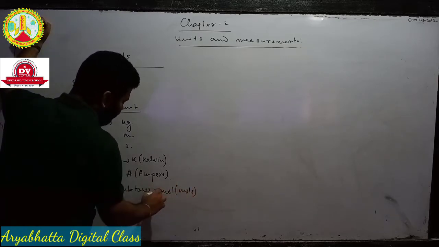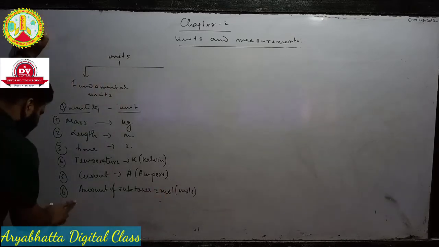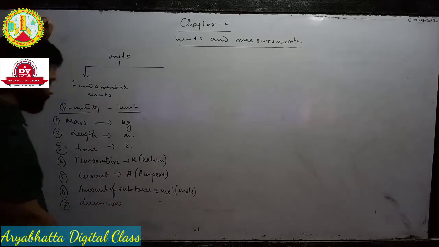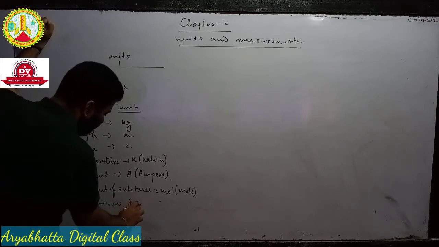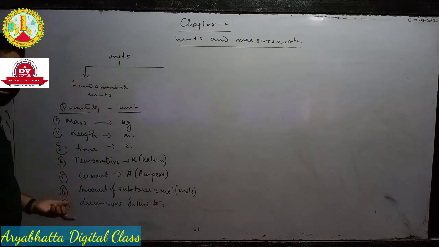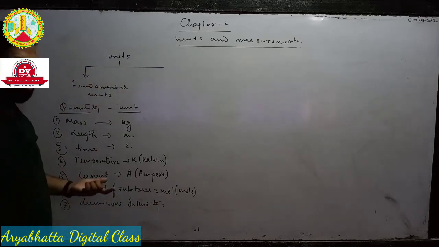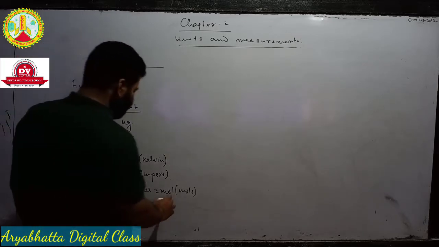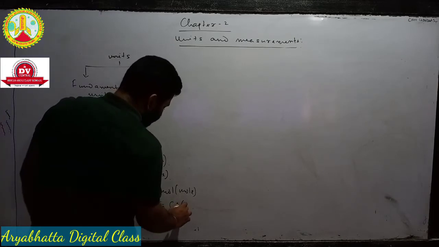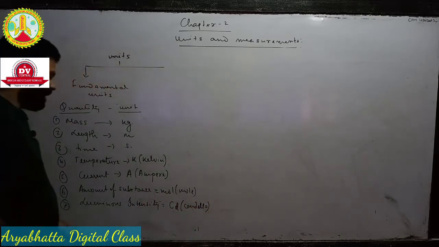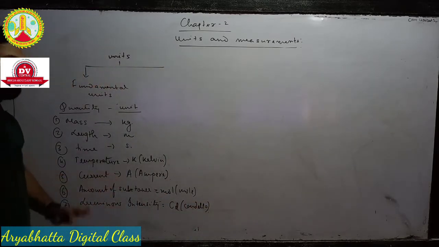Okay, number 7 is luminous intensity. What do you mean by luminous? Luminous means objects which have their own light. That is called luminous intensity. For example, the Sun. Does the Moon have its own light? The Moon does not have its own source of light, so the Moon is not a luminous object. The unit of luminous intensity is CD, and this unit will not be used anywhere in your HS first year and second year. Once we write it today, the work is done.